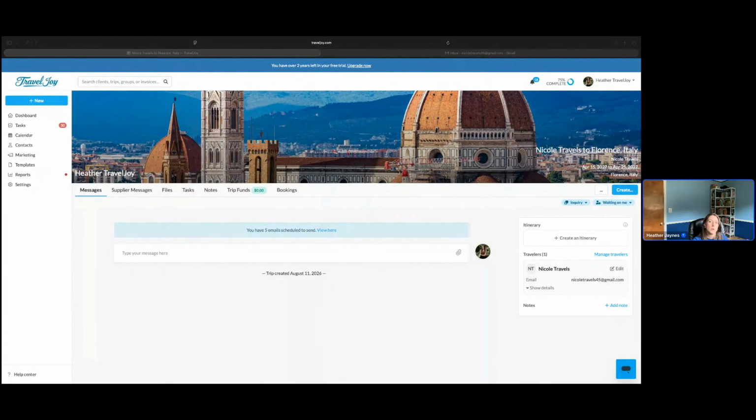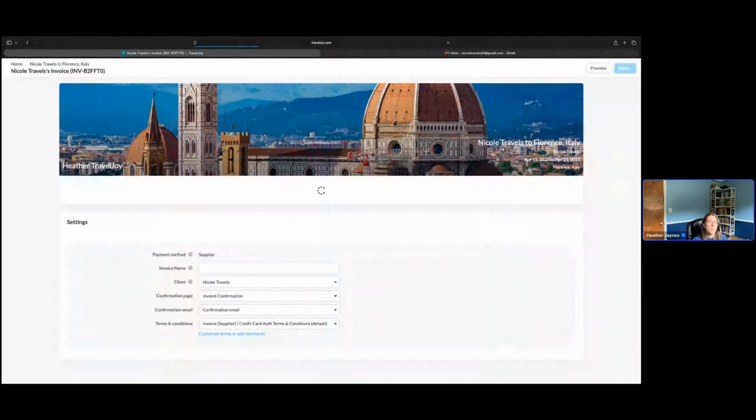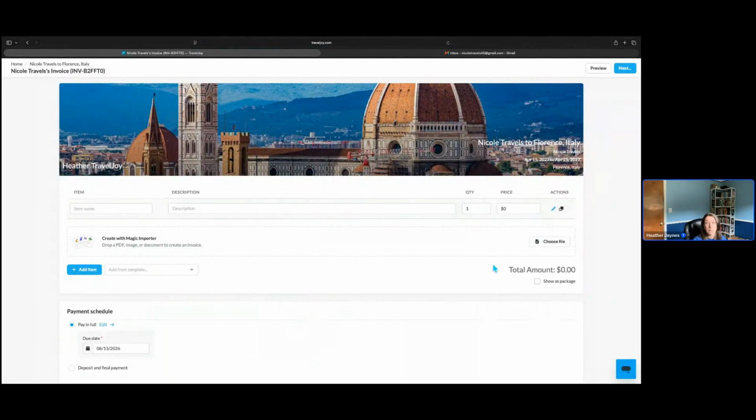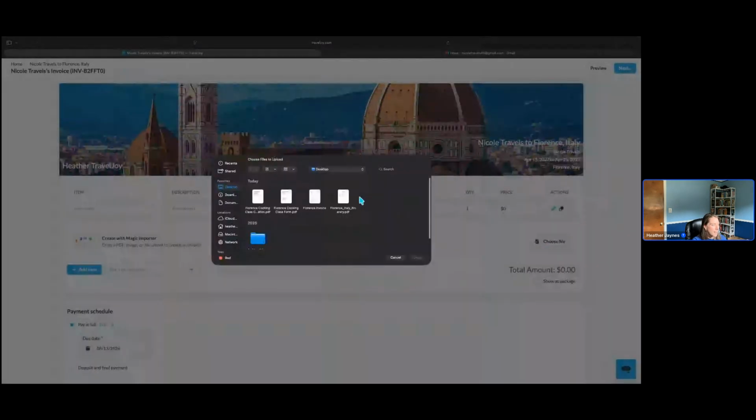Now, since I already booked Nicole's Florence trip, I have the supplier document with all of the trip details and pricing that I need to turn into a TravelJoy invoice. To start building this invoice, I'm going to use the blue Create button on the right-hand side, and I'm going to select Invoice Supplier because I only need to collect credit card authorizations from Nicole for this trip. Now, instead of having to manually copy and paste everything over from my document, I can use our final Magic Importer tool that's located here on the invoice. I'm going to upload that file that I have from my desktop.